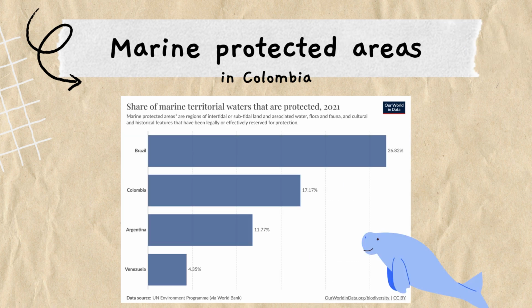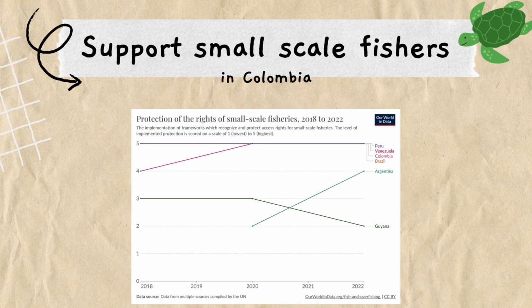Comparing with three important countries in South America, such as Brazil, Venezuela, and Argentina, Colombia is in the second position, with 70% of marine territorial waters that are protected in the country's area. Colombia is one of the South American countries that has a very high protection of small-scale fishers. That is very important in order to guarantee social and economic sustainability, bringing livelihood to fisher communities in the country.